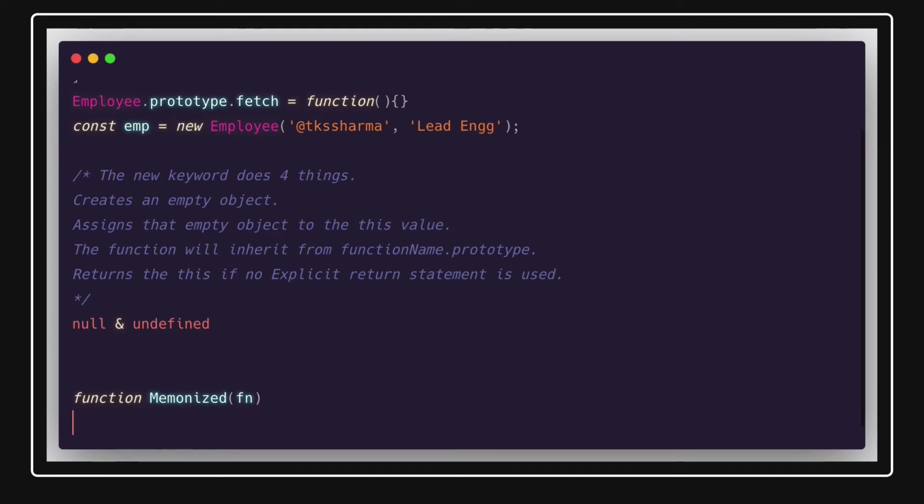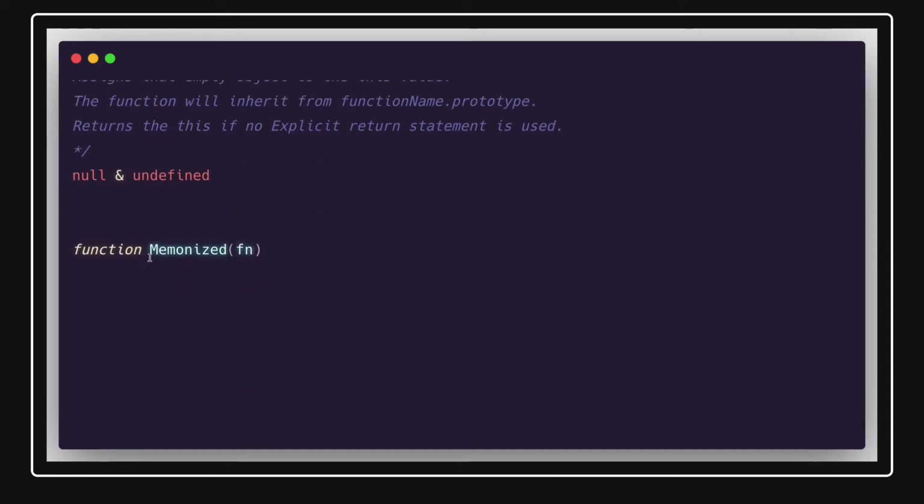What it is doing is taking a function as an argument and returning another function. So it will have a const cache. In a memoized function, if you are calling the same function with the same argument, then it should give you the value from the cache.